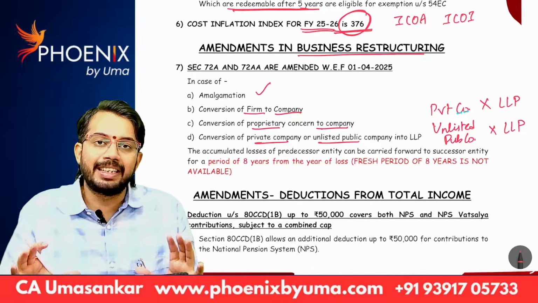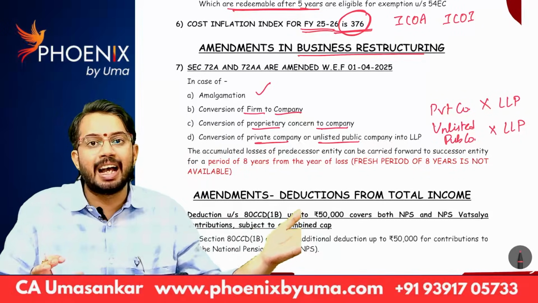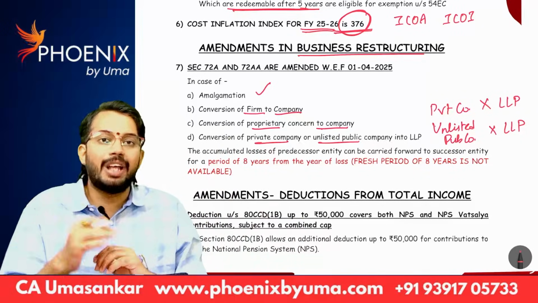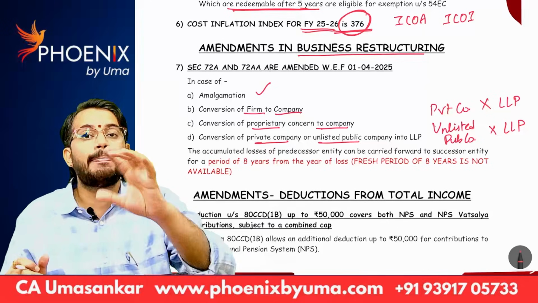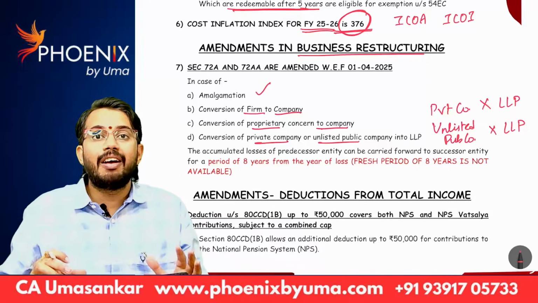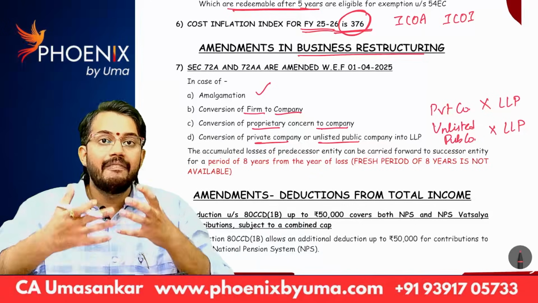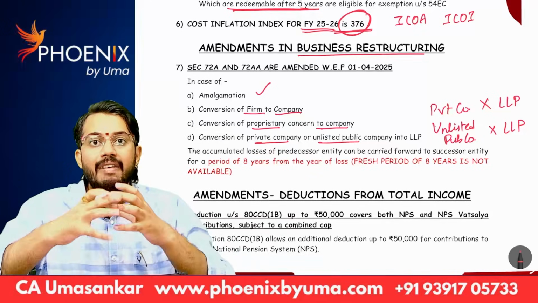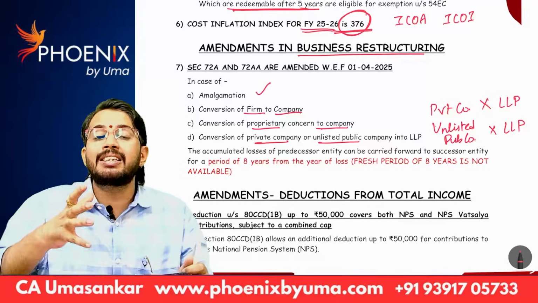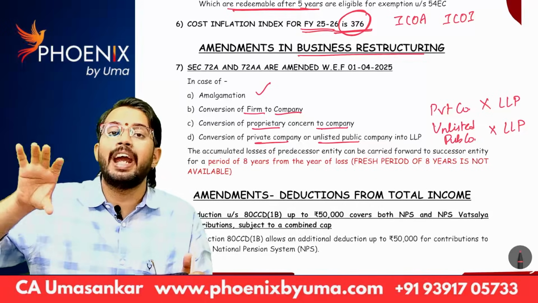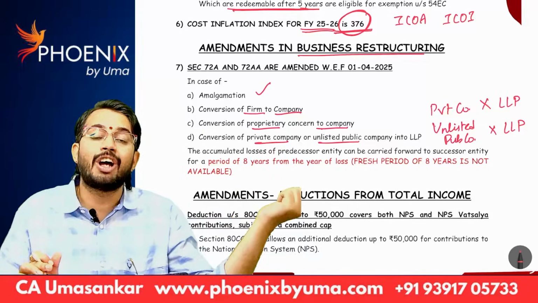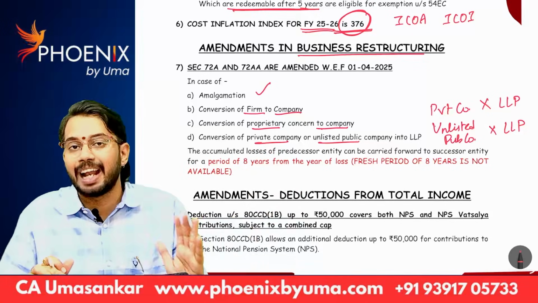In all these cases, losses of predecessor will be carried forwarded to the successor. In that chapter I have told, whenever this business restructuring happens, whenever amalgamation happens, whenever this conversion happens, successor will get fresh period of 8 years to carry forward losses of predecessor. I told in class also.